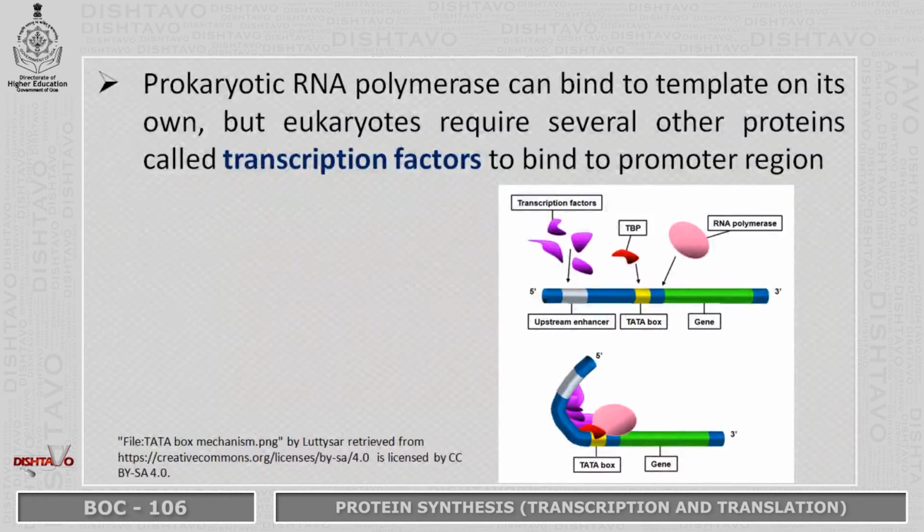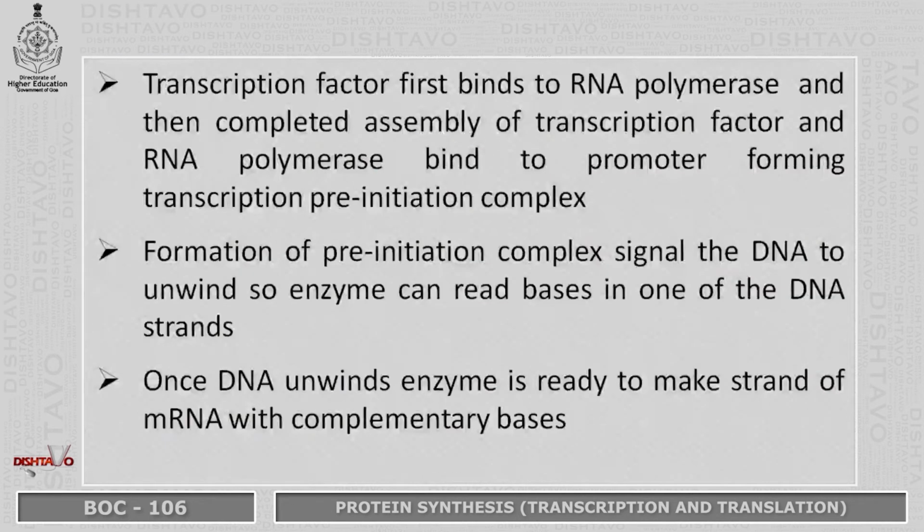Prokaryotic RNA polymerase can bind to template on its own, but eukaryotes require several other proteins. They are called transcription factors, and these transcription factors bind the promoter region. So the transcription factor first binds to RNA polymerase and then the completed assembly of transcription factor and RNA polymerase bind to a promoter, forming a transcription pre-initiation complex.